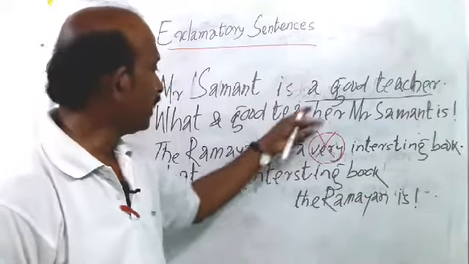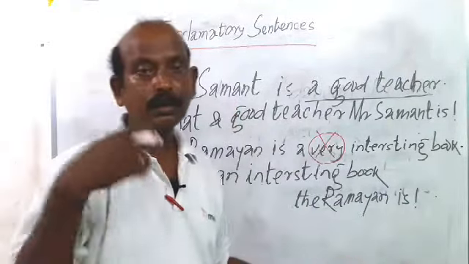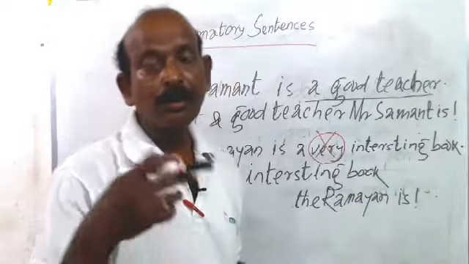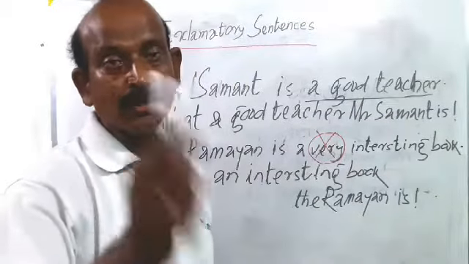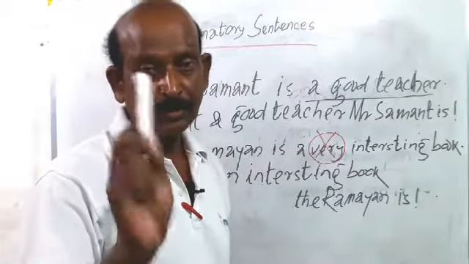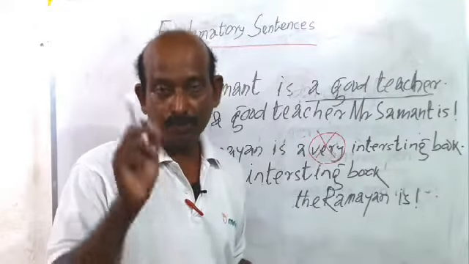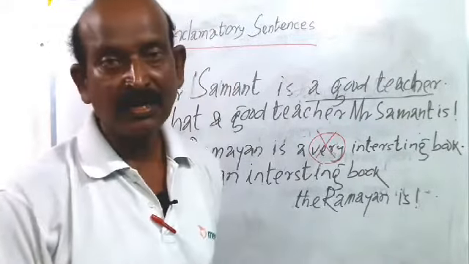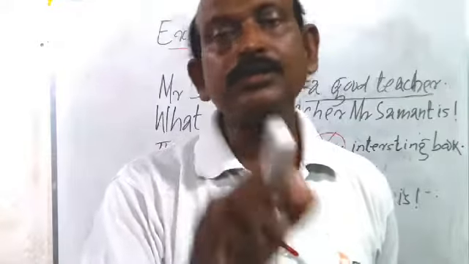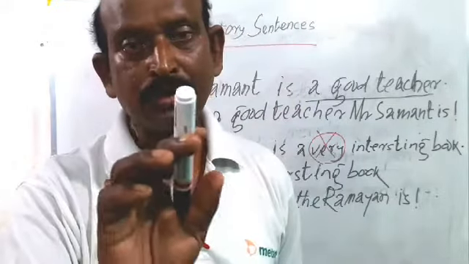Am I clear? I have given an example of how to turn a declarative sentence into an exclamatory one if we focus on the noun phrase. Remember this: when we emphasize a noun phrase, it must begin with what.